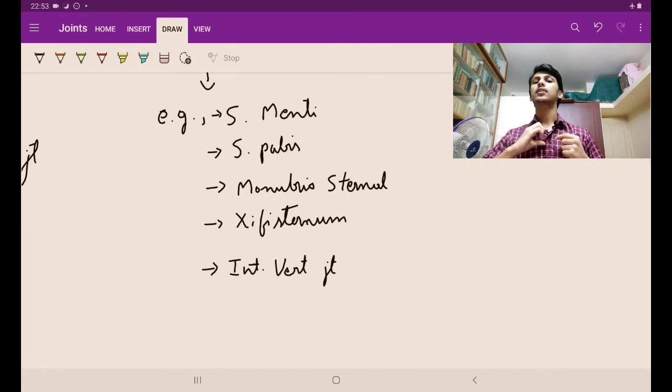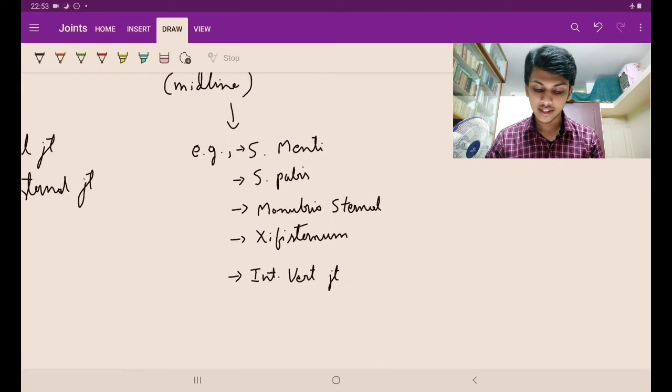See, this was the sternum, this much sternum bone was there. So here will be the manubrium and the body of sternum. Between them is the manubriosternal joint. And the xiphoid process is below the body. Between the body and the xiphoid process is the xiphisternal joint. They are the secondary cartilaginous joints.